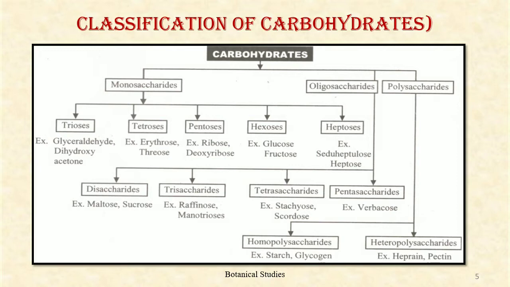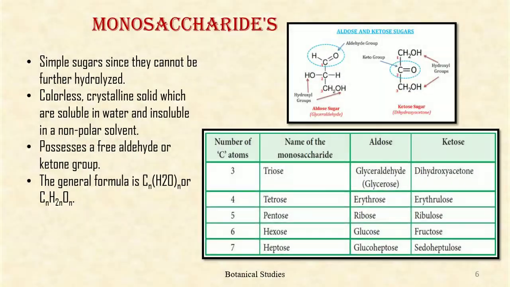Depending upon the number of monosaccharide molecules, the oligosaccharides are further classified into disaccharides, trisaccharides, tetrasaccharides, pentasaccharides, and so on. While the polysaccharides are classified into homopolysaccharides, containing monosaccharides of the same type, and heteropolysaccharides, that is monosaccharides of different types.